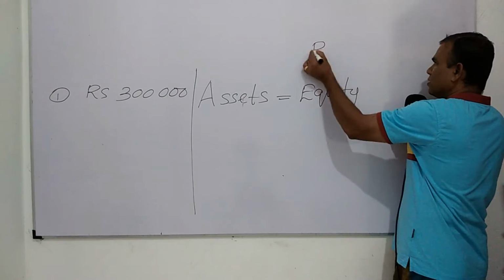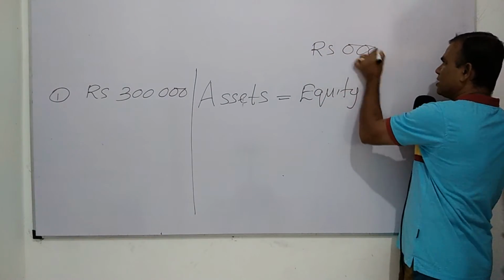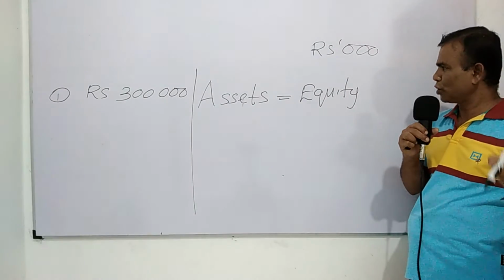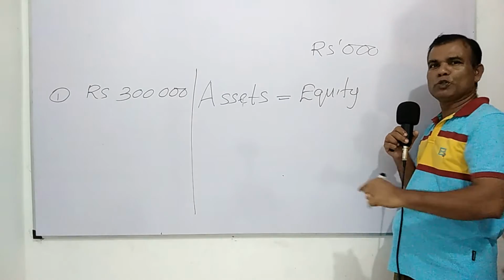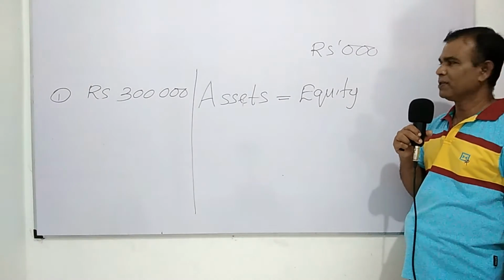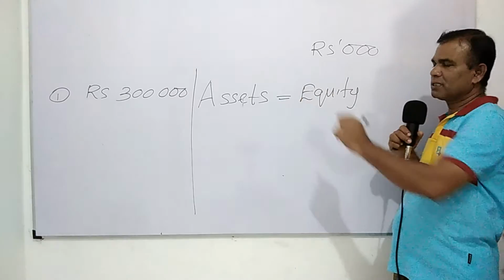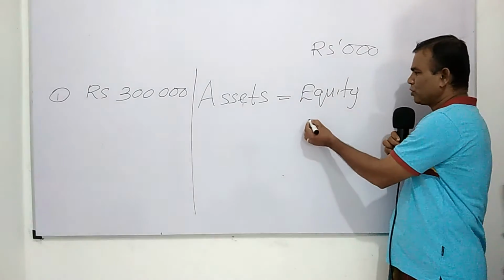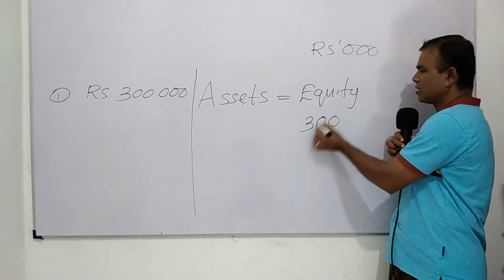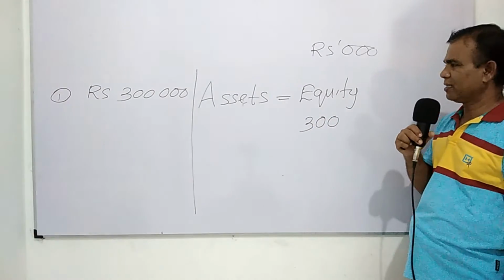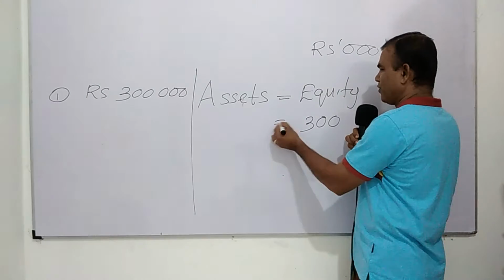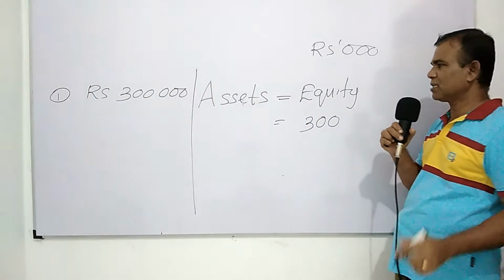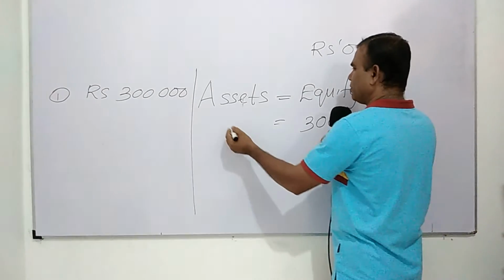Then see how it is recorded in the accounting equation. Your total equity that you invest into the business is how much? 300,000. And when you invest 300,000, your total business assets is going to be how much?